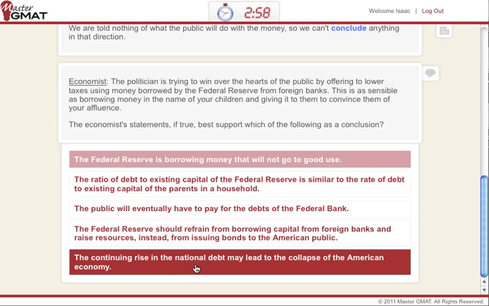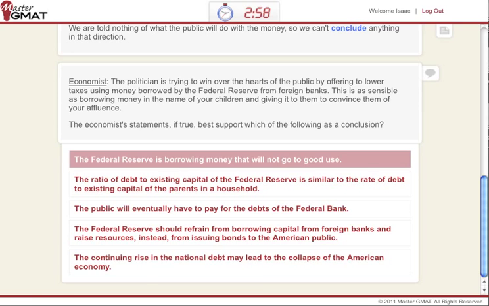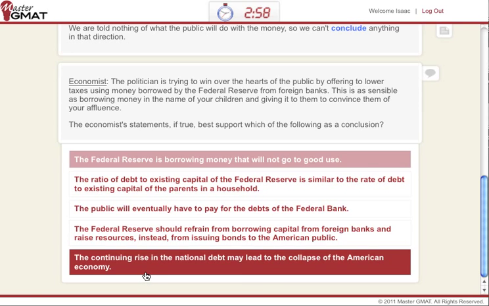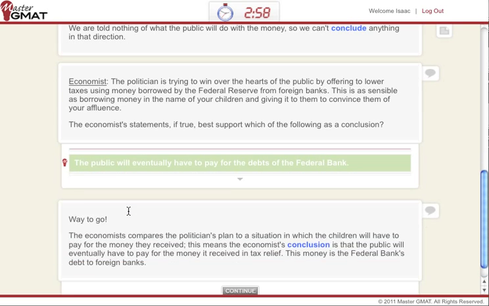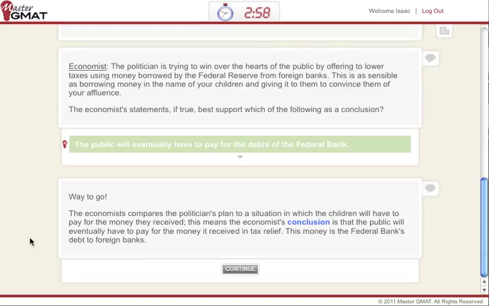Lastly, the continuing rise in the national debt may lead to the collapse of the American economy. Well, do we have any kind of information whatsoever that would help us determine that? Right? The question of the stability of the American economy is not discussed whatsoever. So concluding that the proposed course of action may lead to the collapse of the American economy is not just a small step forward, it's actually a huge leap forward. Remember, in inference questions, we do not want to take big steps forward. We want to take small steps from the premises, and this is way too large. Therefore, the best answer choice seems to be C, and indeed that's the answer.